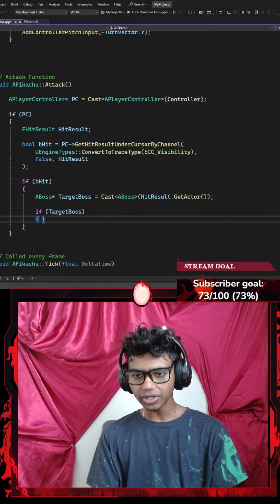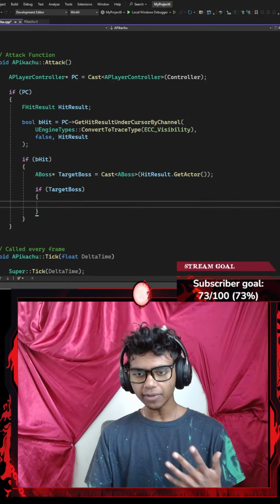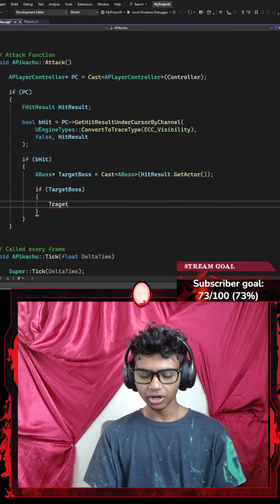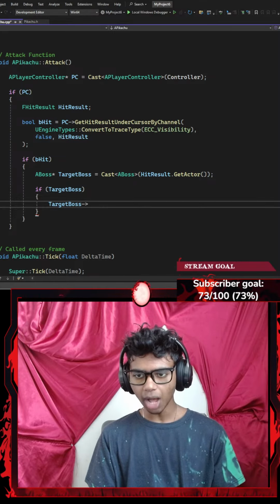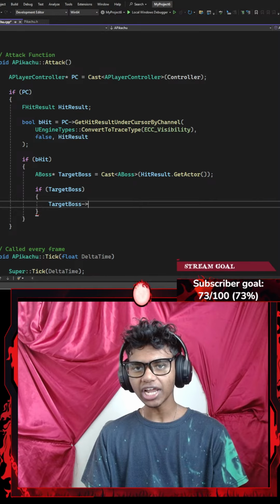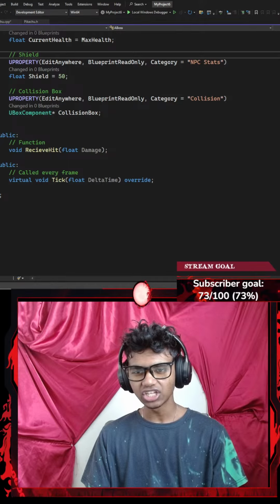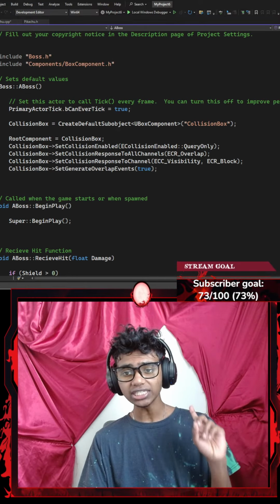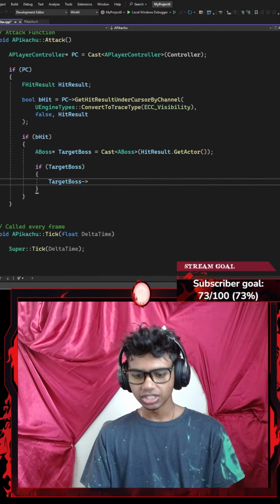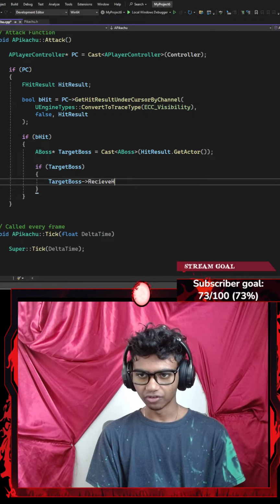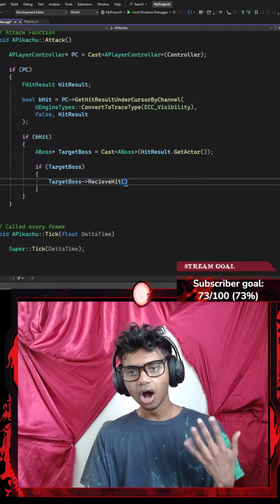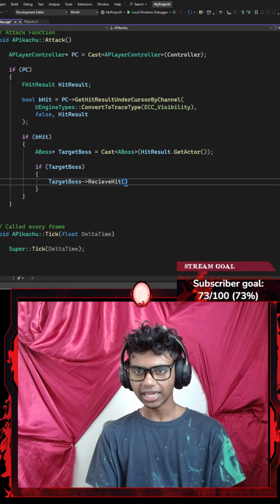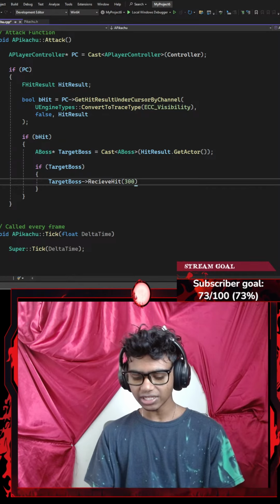That said, I'm going to go with something like if target boss, then I'm going to do something. Let's say I'm going to point my target boss using an arrow operator towards the function that I created in my boss's header file. It's called the ReceiveHit function that requires a damage parameter. So I'm going to go with ReceiveHit, which requires a parameter of my damage. Okay, I want my Pikachu's class to have, let's say, 30 damage.